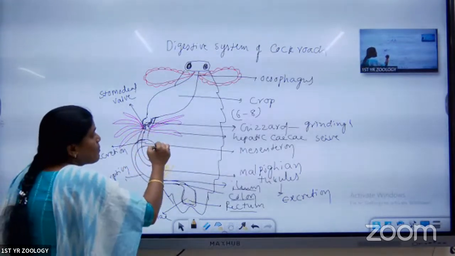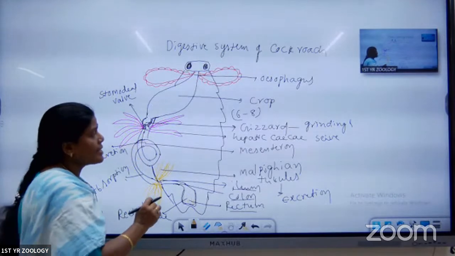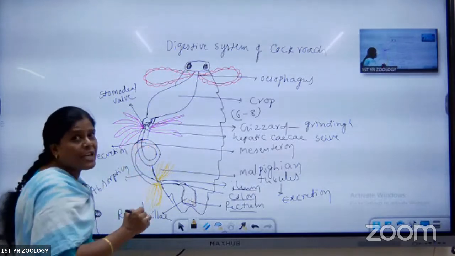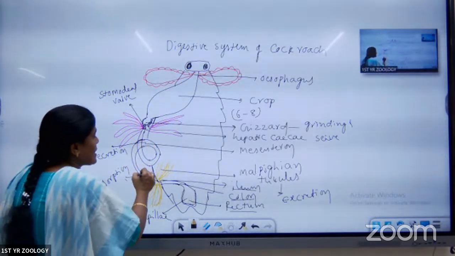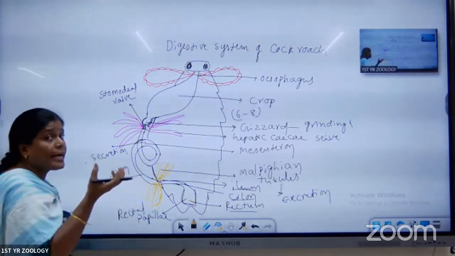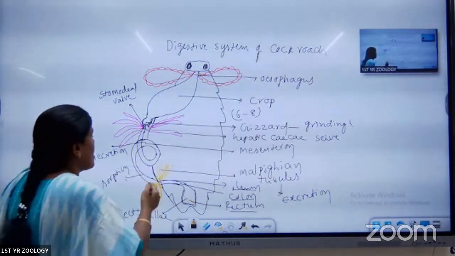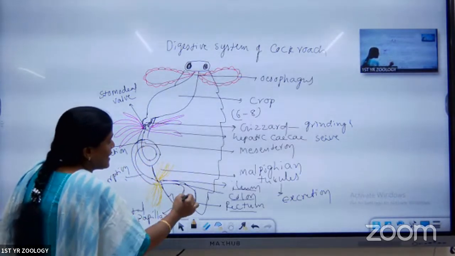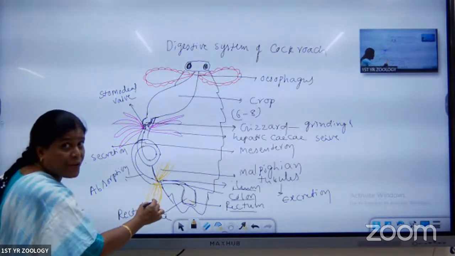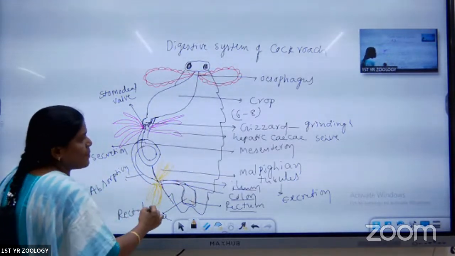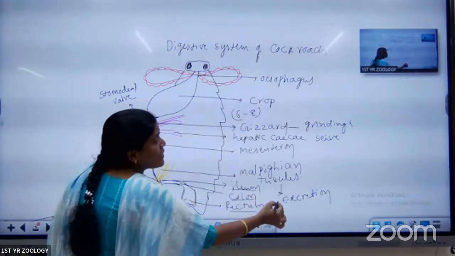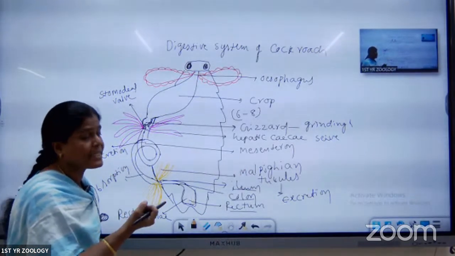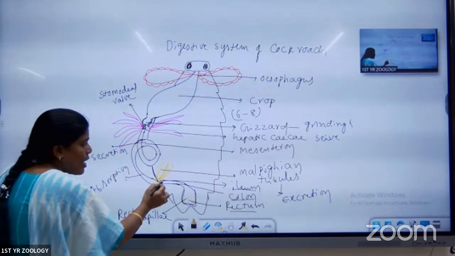Next is the mesenteron. The anterior part of the mesenteron acts in secretion and the posterior part acts in absorption. In the anterior part, a number of enzymes are secreted. Digestion occurs inside the mesenteron, and the digested food is absorbed by the posterior part. Between the midgut and hindgut, tufts of hair-like structures, yellow colored, are present. They are called the Malpighian tubules. They are helpful for excretion. Any nitrogenous waste or uric acid inside the blood is collected and given to the ileum.